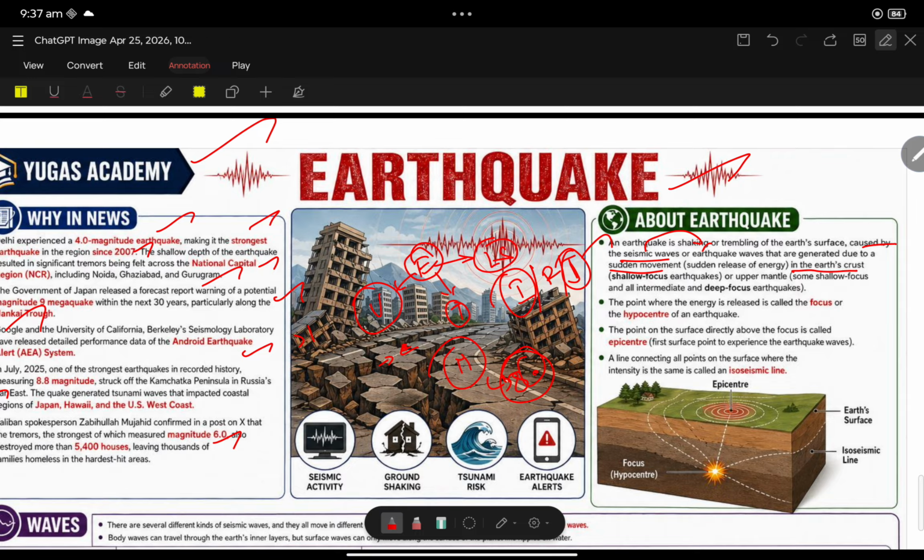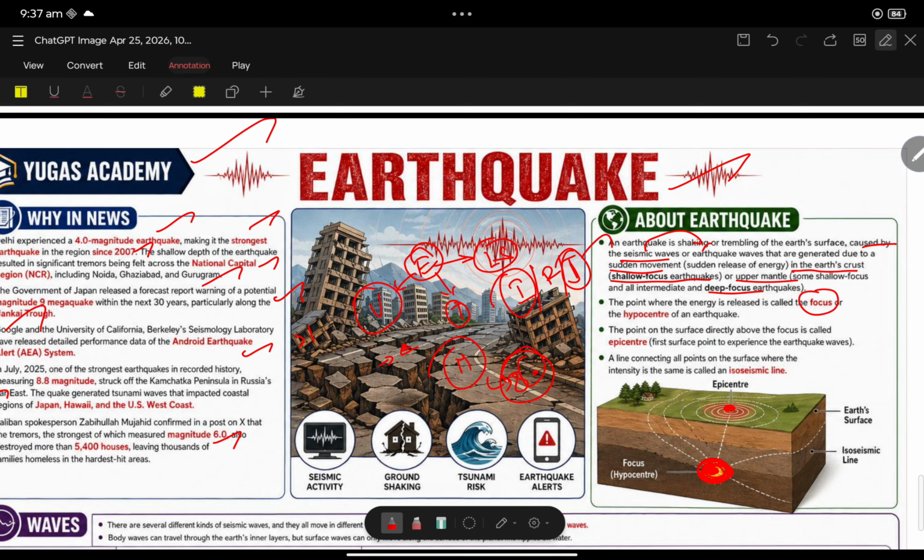When the earth's crust moves, it is called a shallow focus earthquake. When the earthquake is caused by upper mantle movement, it is called a deep focus earthquake. Now let us come to the important points for the exam. The point where the energy is released in the interior of the earth is called the focus or hypocenter.